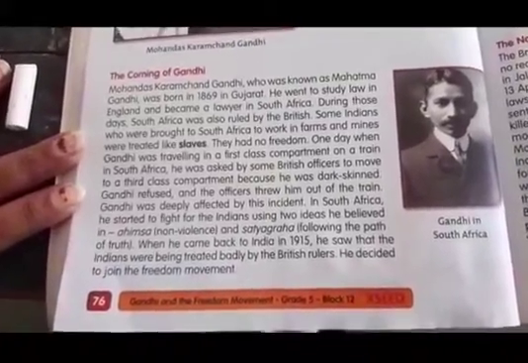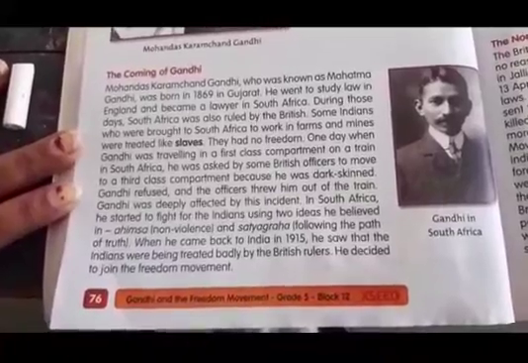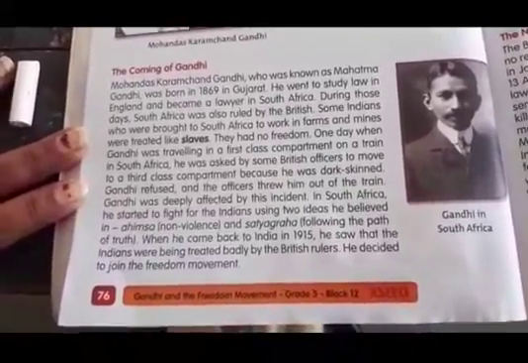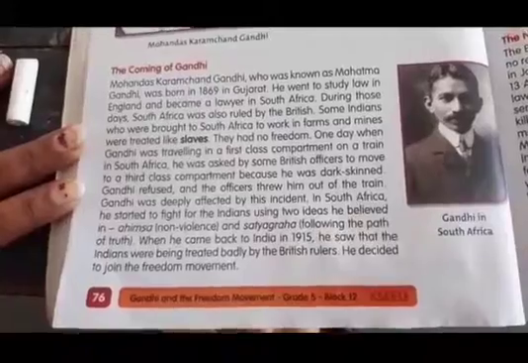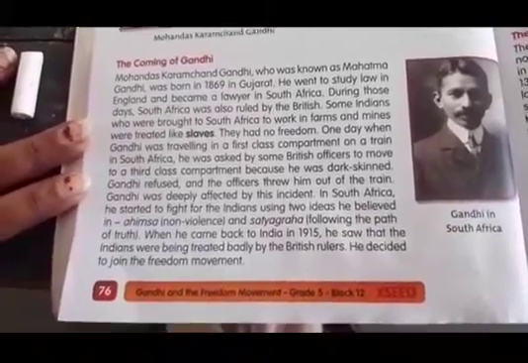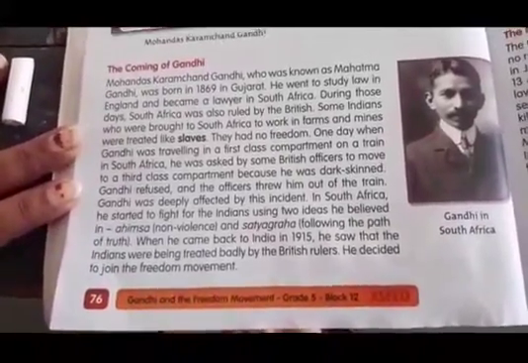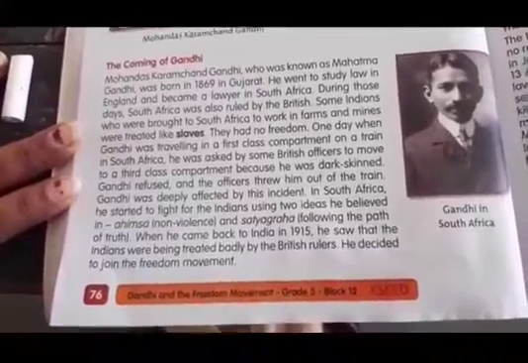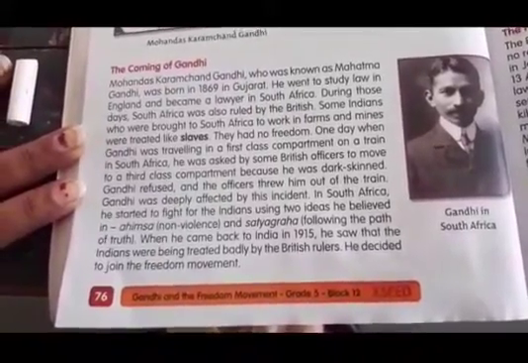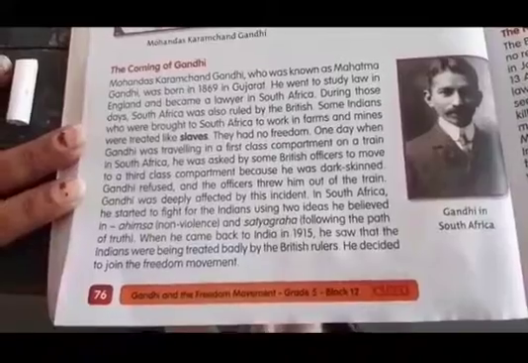One day when Gandhiji was travelling in a first class compartment on a train in South Africa, he was asked by a British officer to move to a third class compartment because he was dark skinned. Gandhiji refused and the officer threw him out of the train.